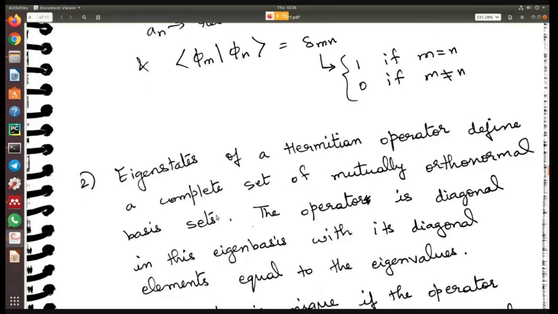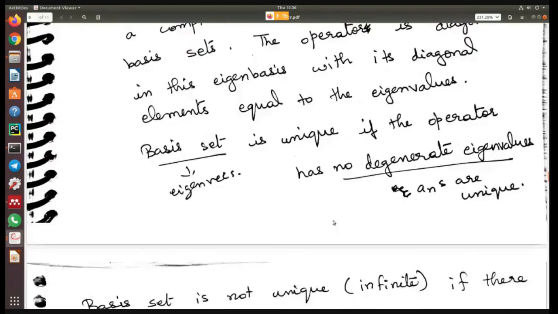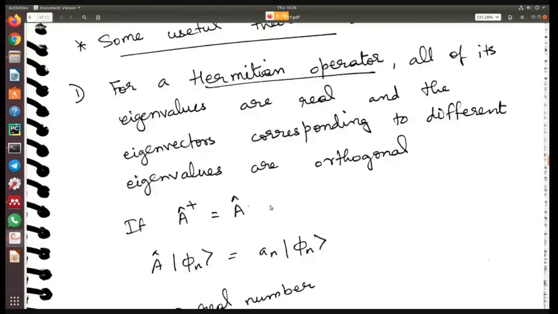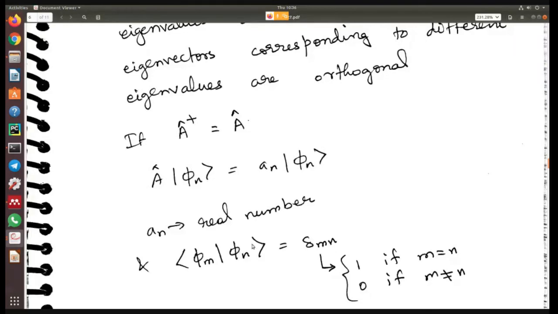Now, the second theorem: eigenstates of a Hermitian operator define a complete set of mutually orthonormal basis sets. So basis set, you know, right? What is a basis set? A basis set is made of eigenvectors. In this case, all these phi n's are part of the basis set.